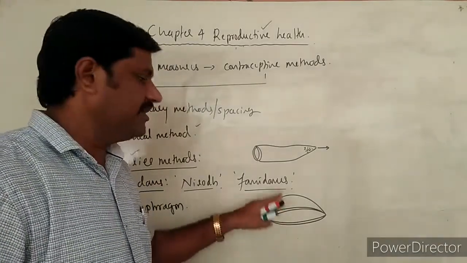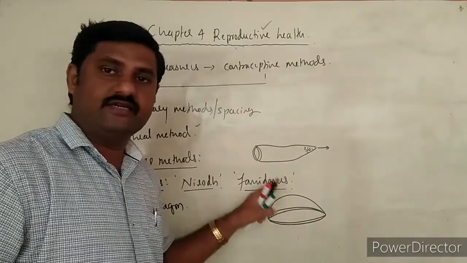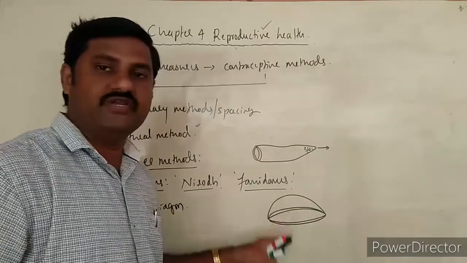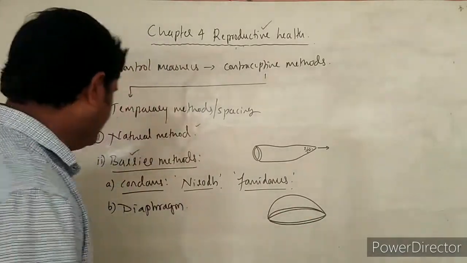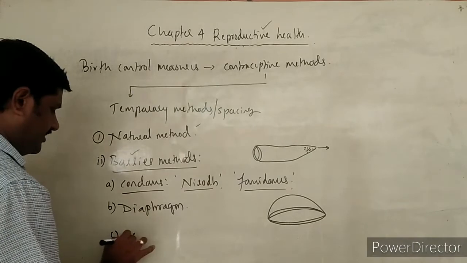So even when intercourse takes place, it avoids the meeting of both male and female gametes.